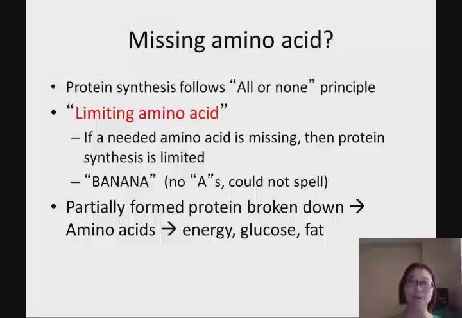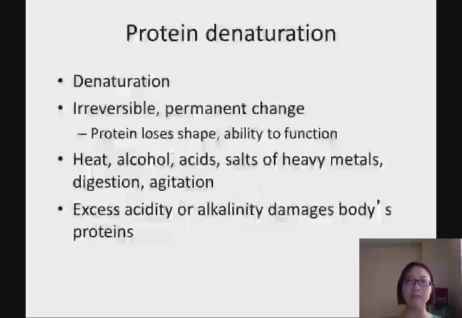So what happens? This partially formed protein, which is only B, is going to be broken down and become amino acids. Then we can use these amino acids for energy, to make glucose, or just store them as fat. So we are not actually wasting those amino acids in our body. We convert them to something else. So the limiting amino acid is important because when you miss this amino acid, you limit the synthesis of the protein.